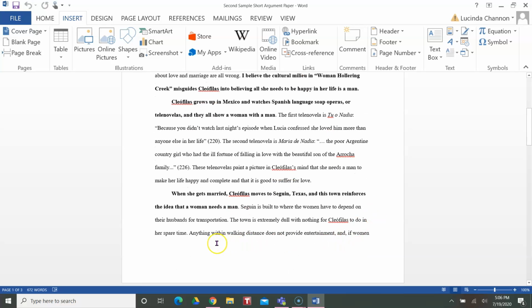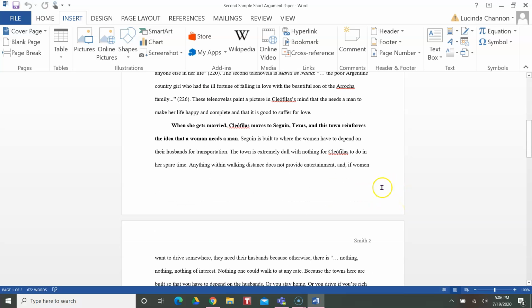And then in this second topic sentence, when she gets married, Cleophilus moves to Seguin, Texas, and this town reinforces the idea that a woman needs a man. So again, you don't have to put the word cultural milieu into this sentence, but we still get that clear connection between the topic sentence and the thesis statement.